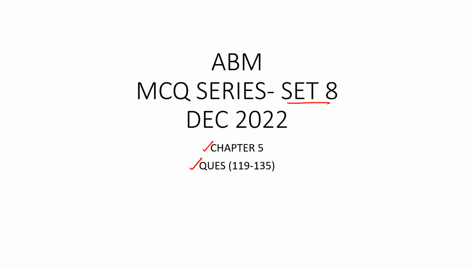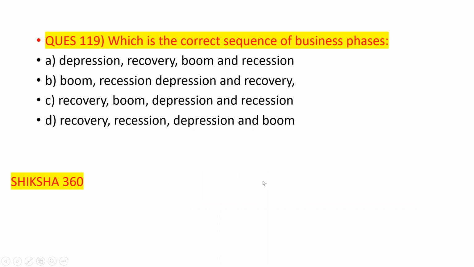So now let's start with our questions. First, question 119: which is the correct sequence of the business phases? We know that there are 4 phases in the business cycle, and we have to find which is the correct sequence of the business phases.